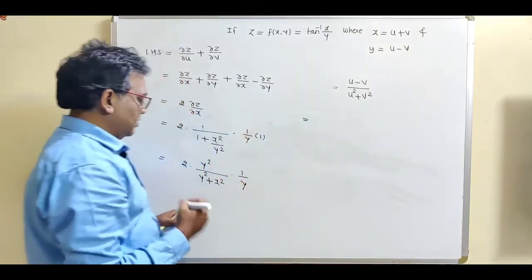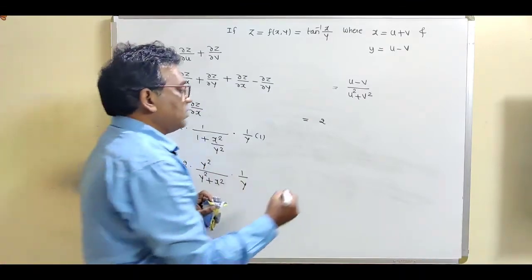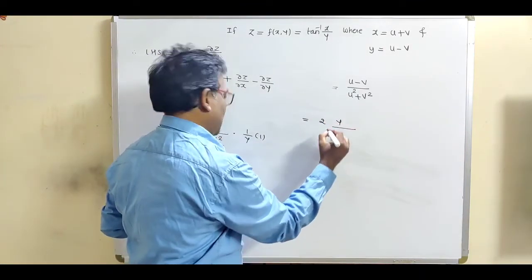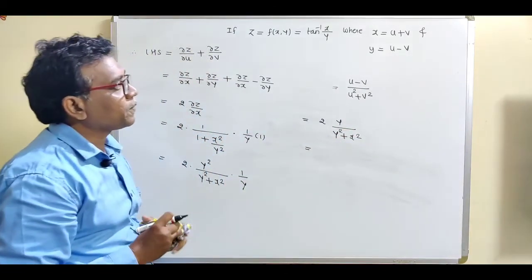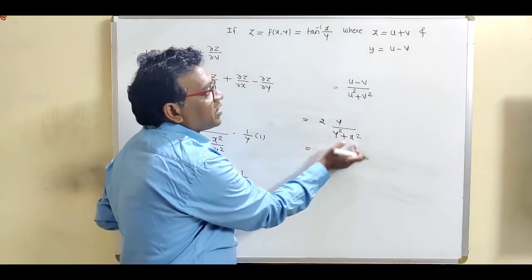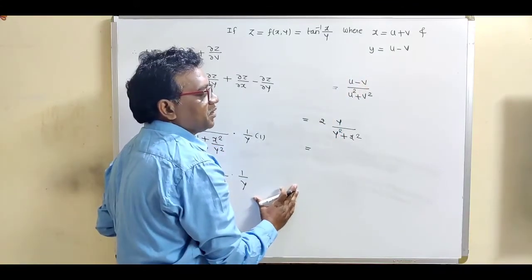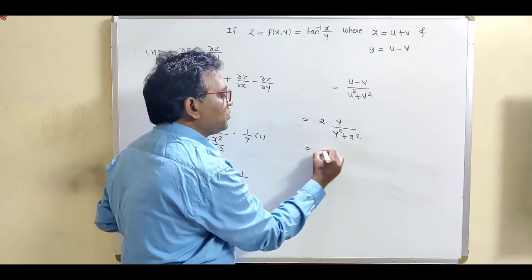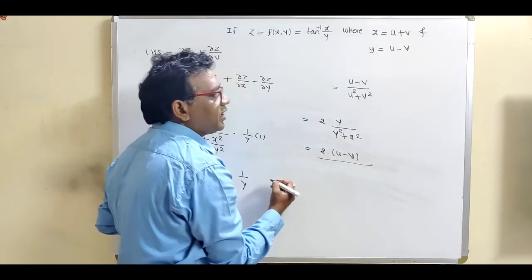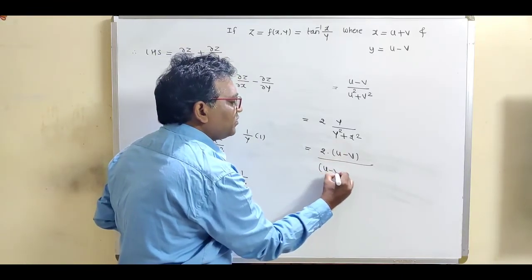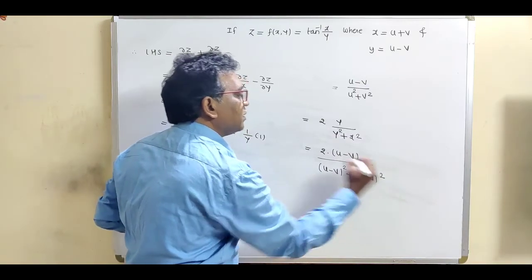So this left hand side is equal to 2. Now cancel one of the y. So what is remaining term? This is y upon y square plus x square. Now again put x equal to u plus v, which is given, and y equal to u minus v, which is given. So just put that particular value. So this is 2 into, now what is y? y means u minus v, divided by y square means (u minus v) bracket square, plus x square means (u plus v) bracket square.